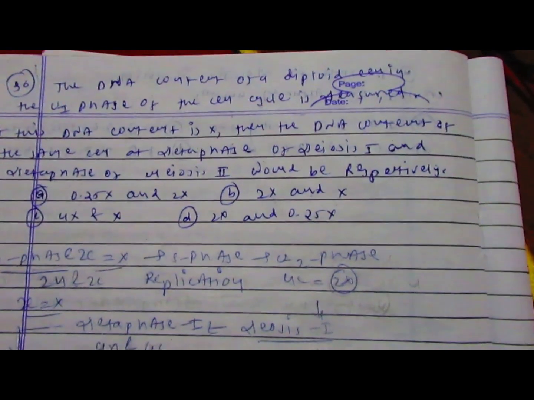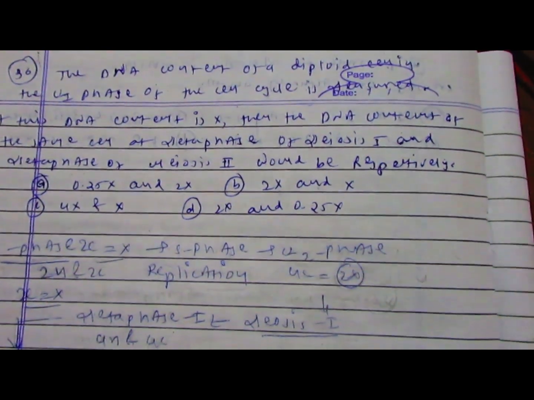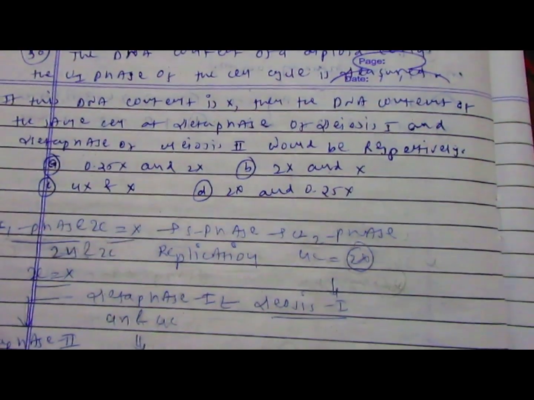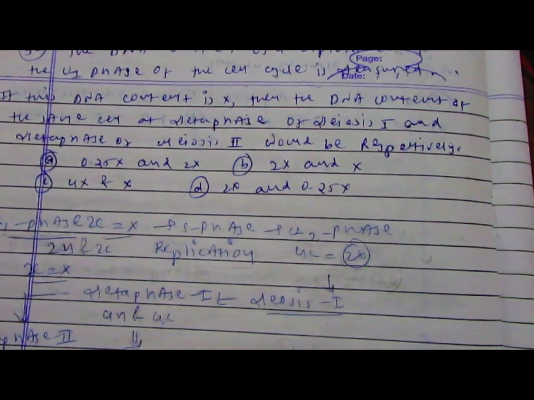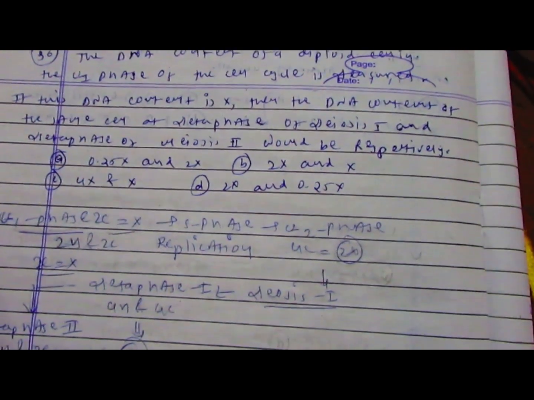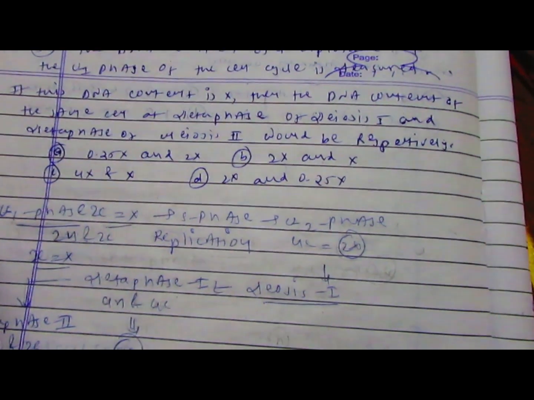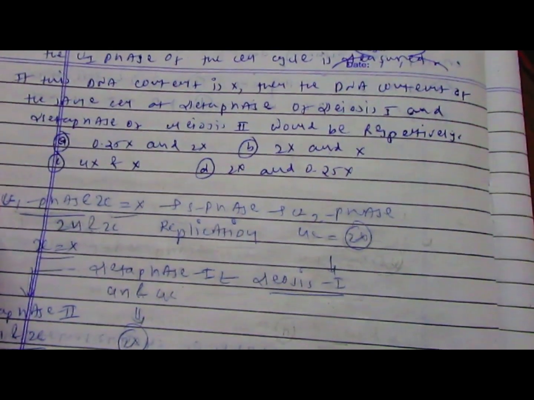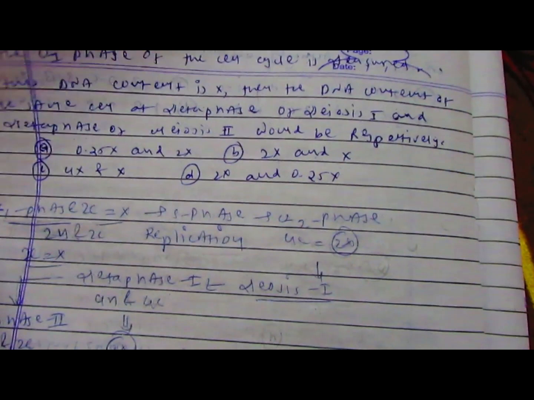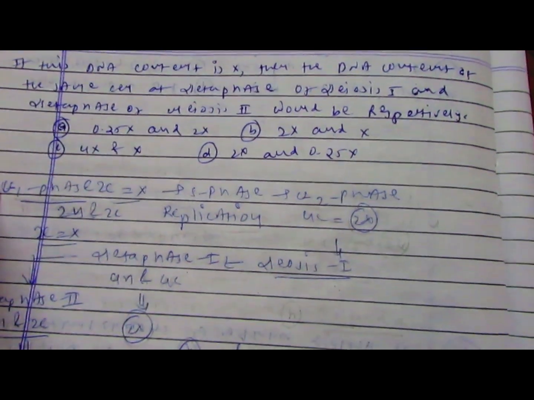It is given that the DNA content of a diploid cell in the G1 phase of the cell cycle is measured. If this DNA content is X, then the DNA content of the same cell in the metaphase stage of meiosis 1 and the metaphase stage of meiosis 2 will be, respectively. So answer options are given.